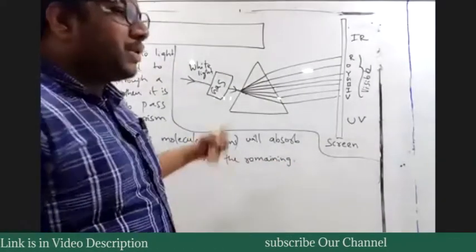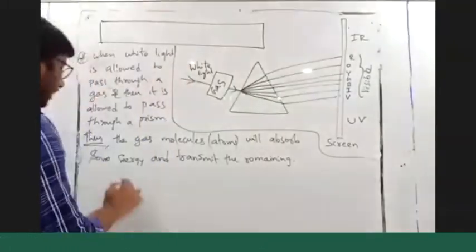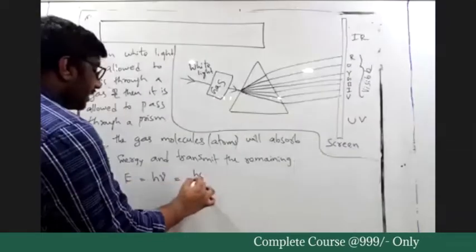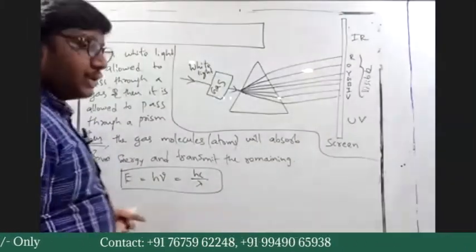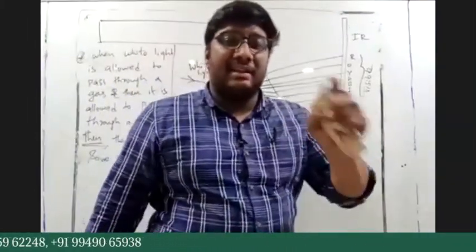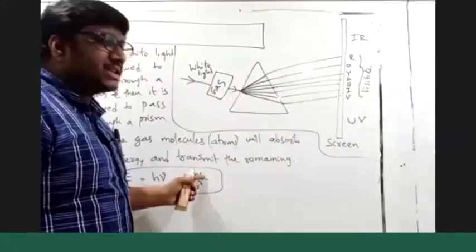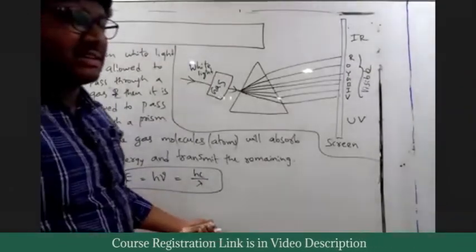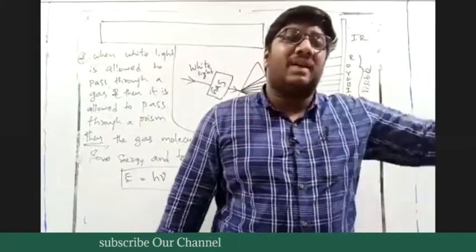When a gas molecule is absorbing some energy, what do you mean by energy? You can write this equation: energy E = hν = hc/λ. So each energy value is associated with a wavelength. h is Planck's constant and c is also a constant. So each energy has a specific wavelength. When energy is E1, it has wavelength lambda 1.